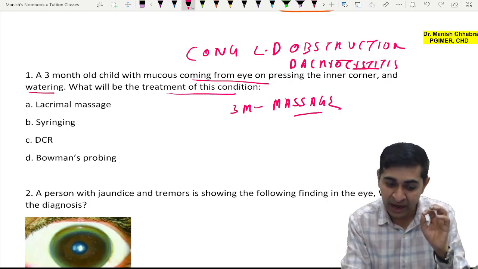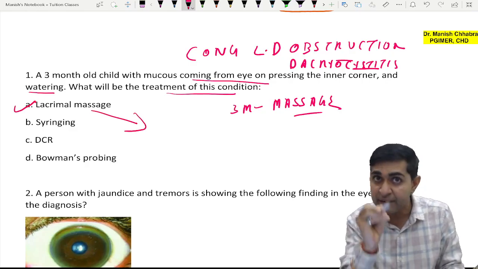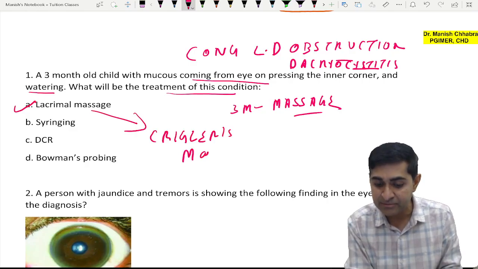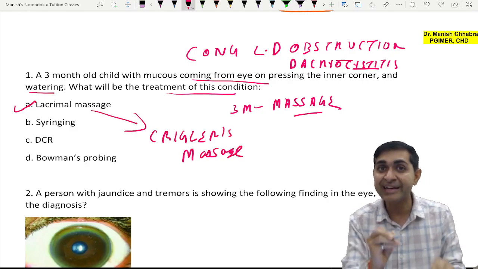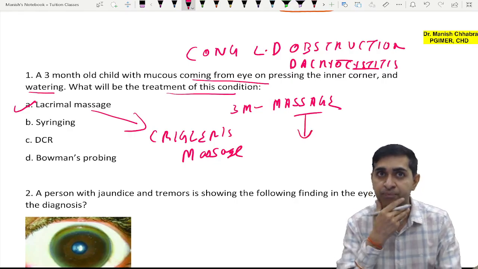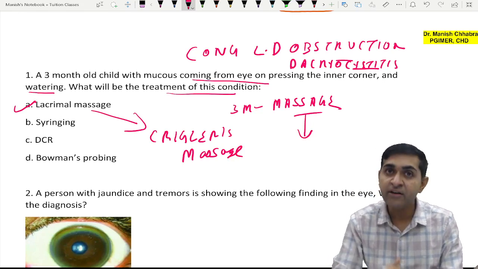Okay, so the answer will be simply lacrimal massage. What is the name of this massage? That is very important. There was one question on this as well. You call it Crigler's massage, but you do it for 3 months. If it is not controlled, then what do you do?